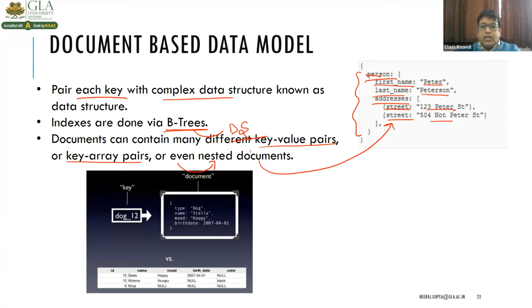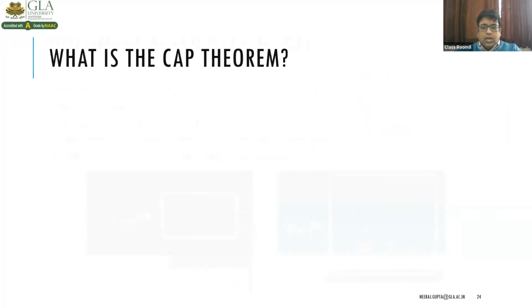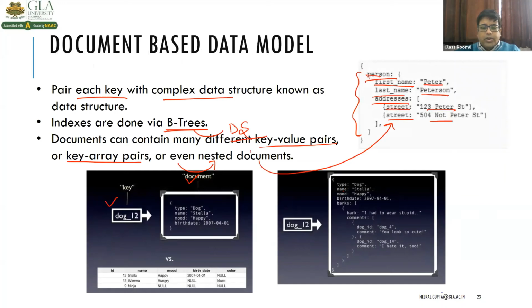So this way the key is there and document is there. Right? And the example is MongoDB. So document based data model is MongoDB, right?